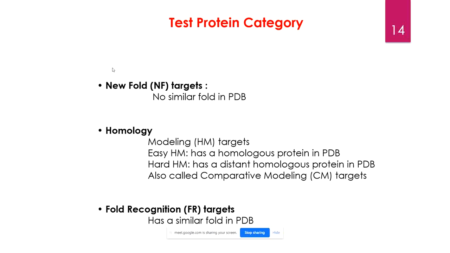How does a protein search for homology? One is the new fold target, when you have no sequence similarity. Another is the homology part, when you have a homology. Now for homology, there are two types: easy homology and hard homology. Easy homology modeling means there are some proteins in the PDB database where you have a homologous protein. For example, name two homologous proteins, Shruti.